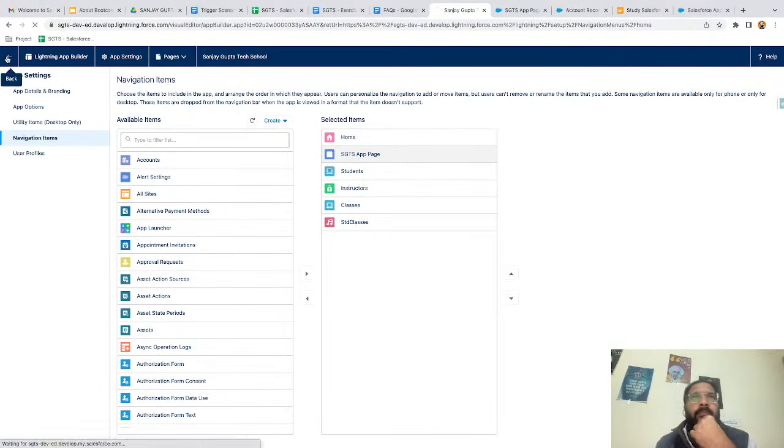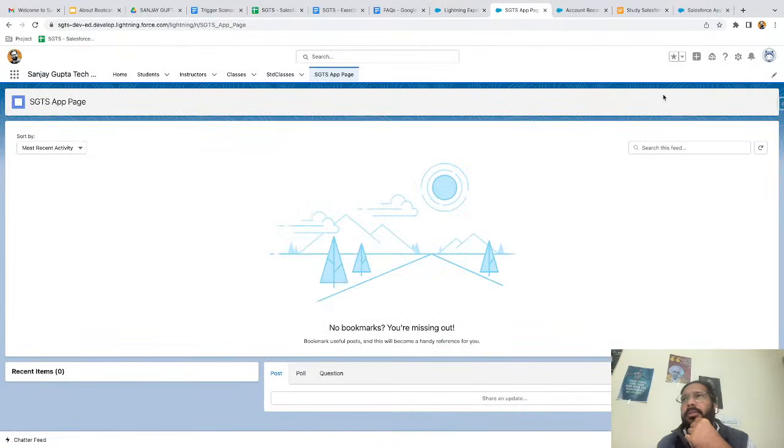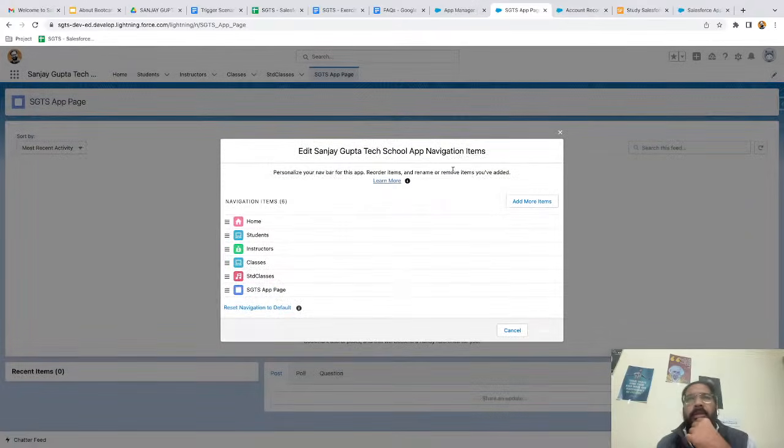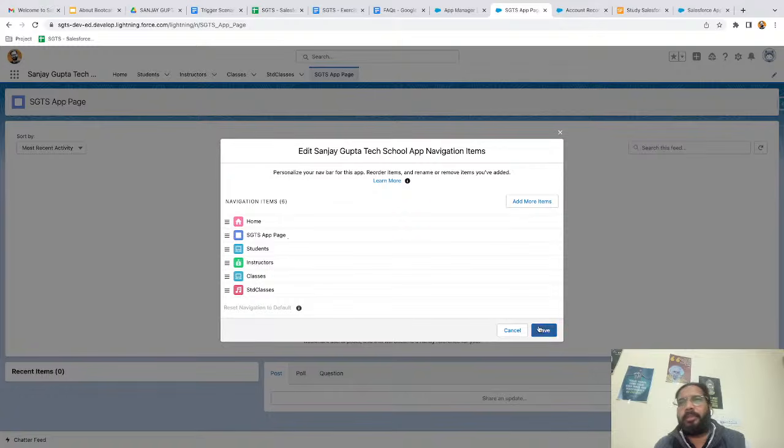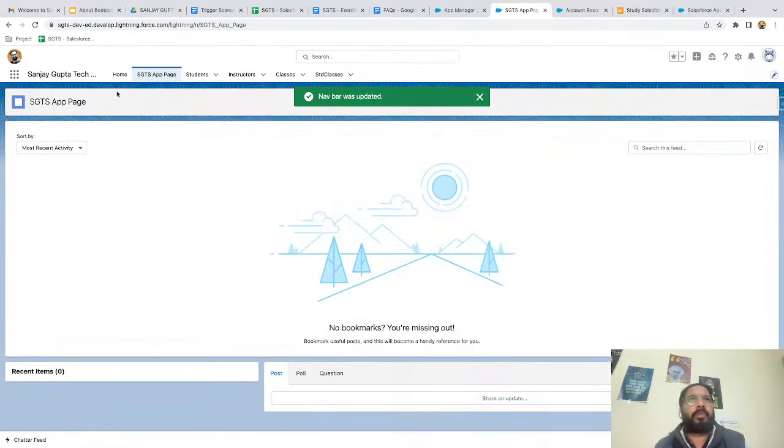Not sure why it is coming. So we can just customize it from here, place it in second position and click on save. It will be changed, right? So this way, if some option is not working one way, you can have another way around, so you can just apply that.